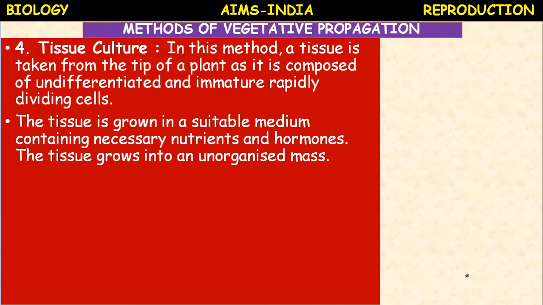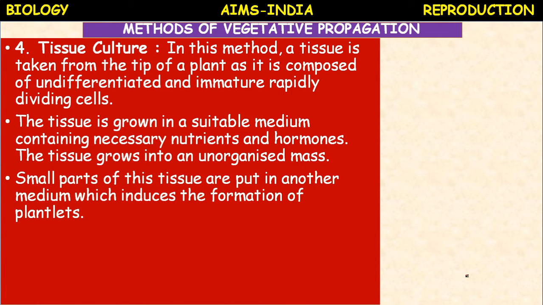The undifferentiated mass of cells which is formed during tissue culture is called callus. Small parts of this callus are put in another medium which induces the formation of plantlets. Plantlets means small baby plants.